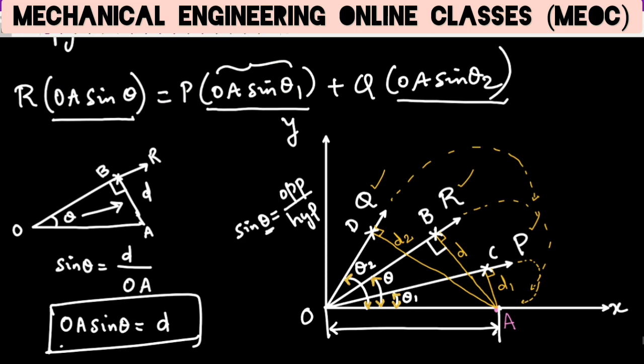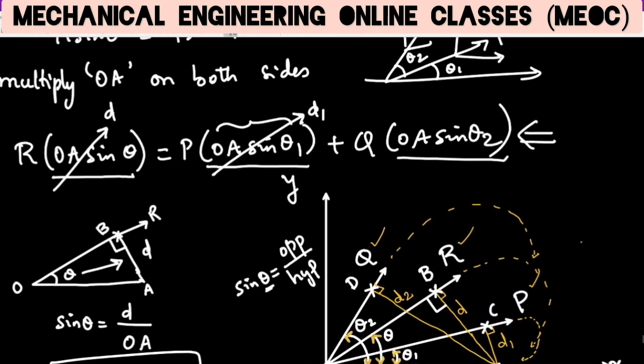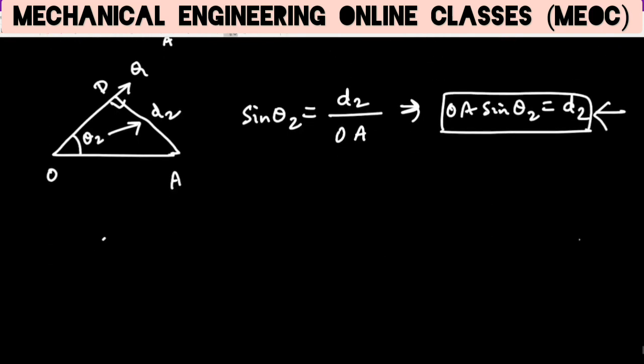Now we can substitute these values in this particular equation. R into OA sin theta is equal to P into OA sin theta 1 plus Q into OA sin theta 2. So because OA sin theta is nothing but D, OA sin theta 1 has come out to be D1 from here, and OA sin theta 2 is D2. So we can write it as R into D is equal to P into D1 plus Q into D2.